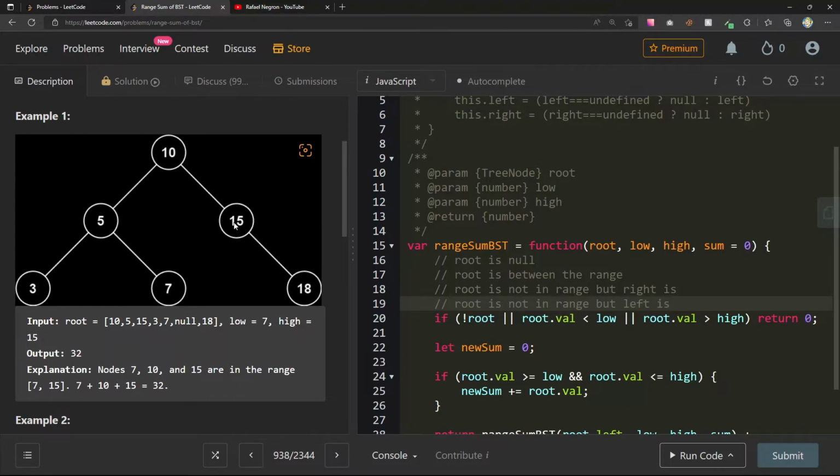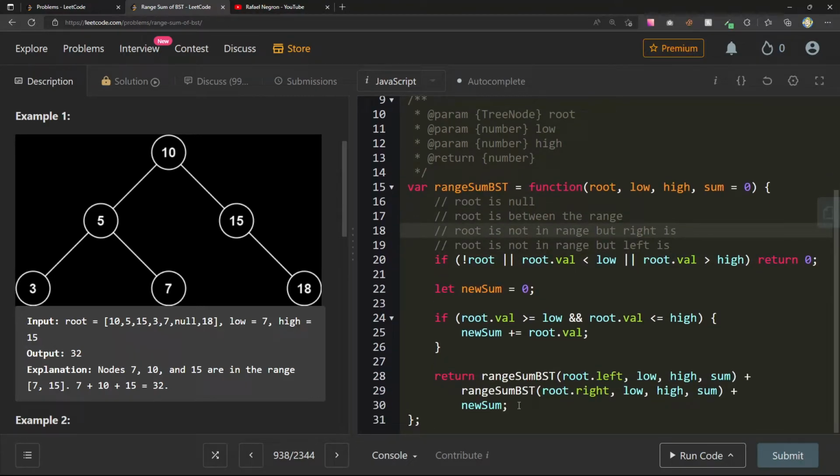So when we get to the 15, I say this is in range, so I add this, and now what do we do? Root is between the range. How do we decide where to go next? We say, is the left one in range? No. If the right one is in range, then we can go that way. If the left one... no, I think I have to visit every node. Yeah, I think I want to work with this.